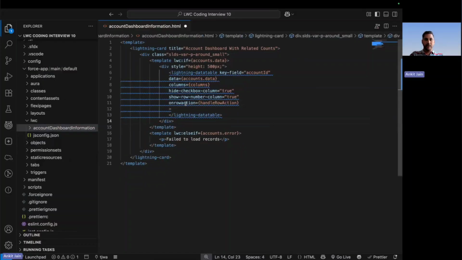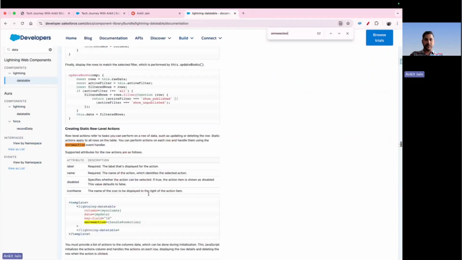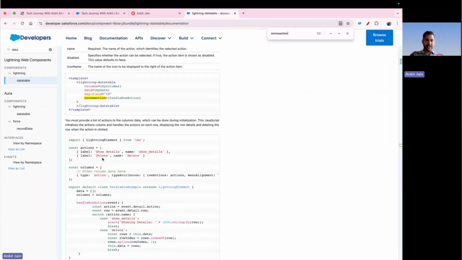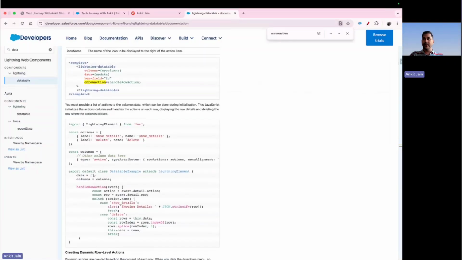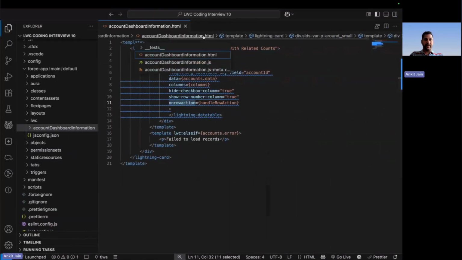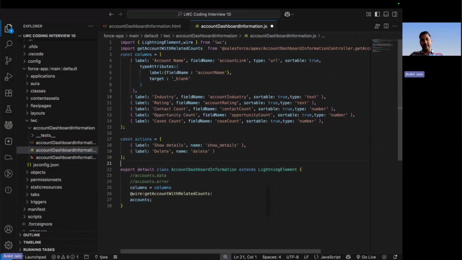Again, if you don't know the action name or anything, you can always come back to the documentation and search for that action name. How to use that action name, right? What is the syntax for using that action name? Everything will be available in the documentation. So again, I am following the documentation because I have to show the action at the row level. So the very first thing that I will be doing here is adding the actions. What all different actions should be available? That's what I will be adding on my component. So let's navigate to the JavaScript file and create another column that is for the action.